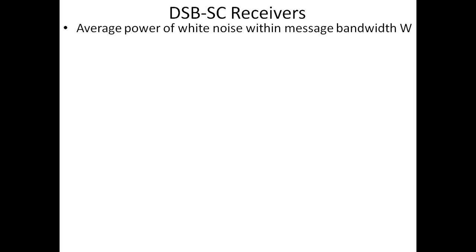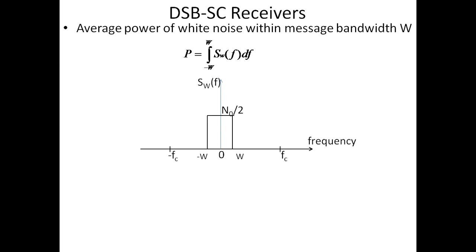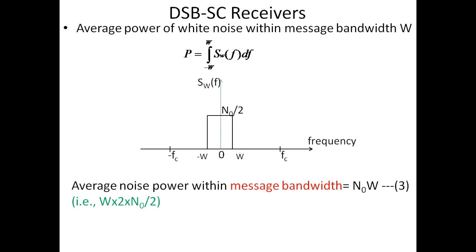Now we'll go for the calculation of average power of the white noise within message bandwidth W. It is given by the integration of S of f df within the limits from minus W to plus W. If we evaluate the area under the curve, we get N0 by 2 into 2W equal to N0 into W.